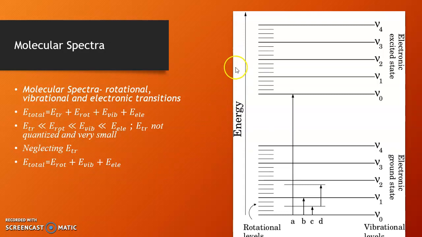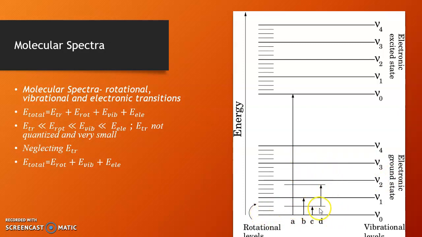Now, let us see these various energy levels of a simple diatomic molecule. Here, we can see two electronic energy levels. The first one is the electronic ground state and the other one is the electronic excited state. Each electronic state is populated by a series of vibrational energy levels, and each vibrational energy level is populated by various rotational energy levels.